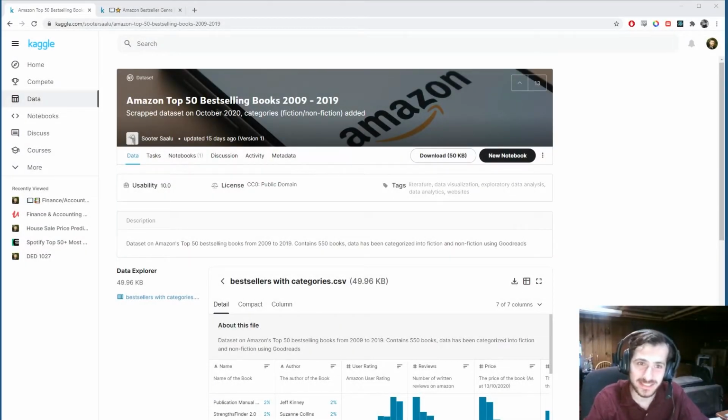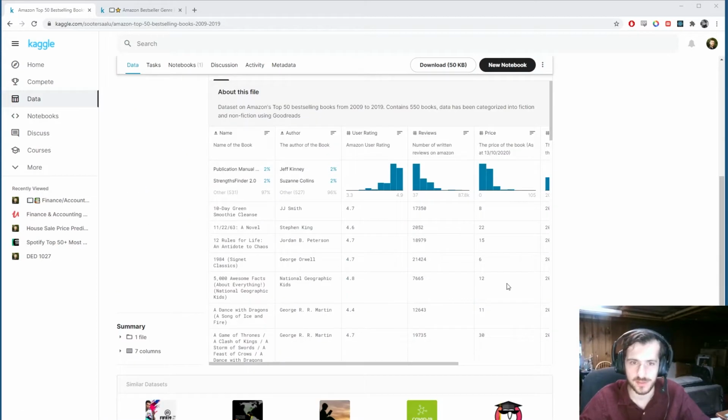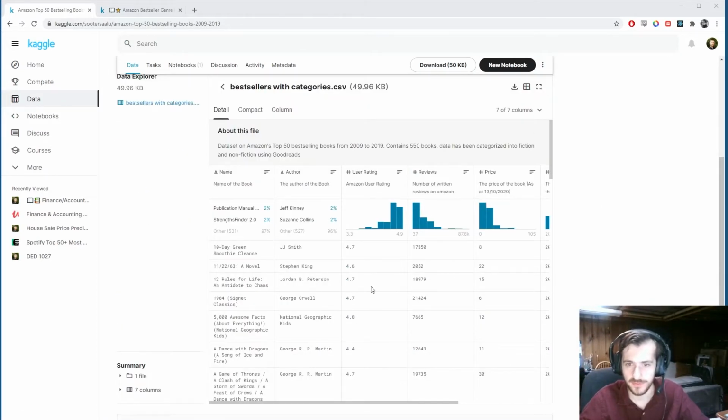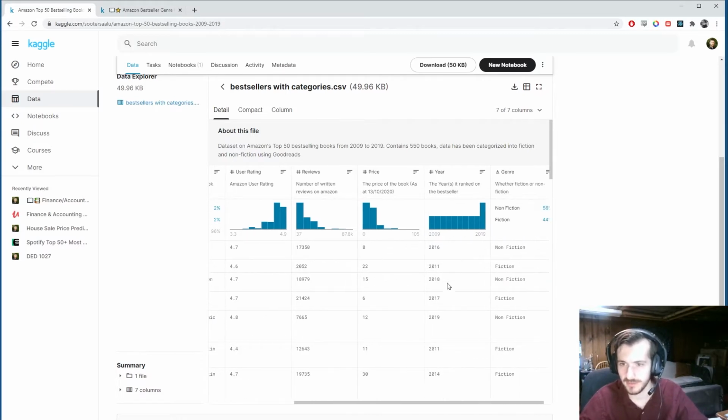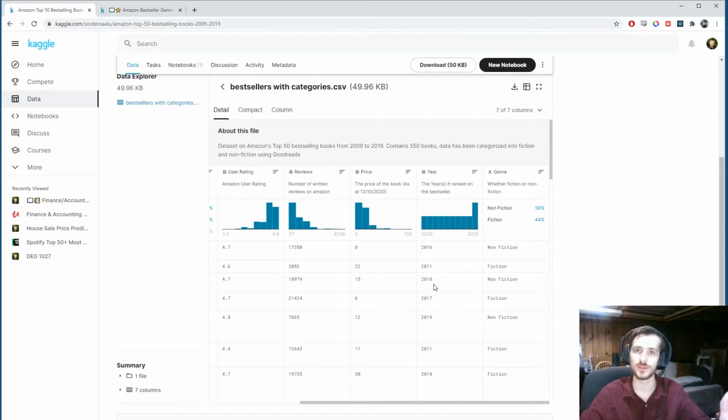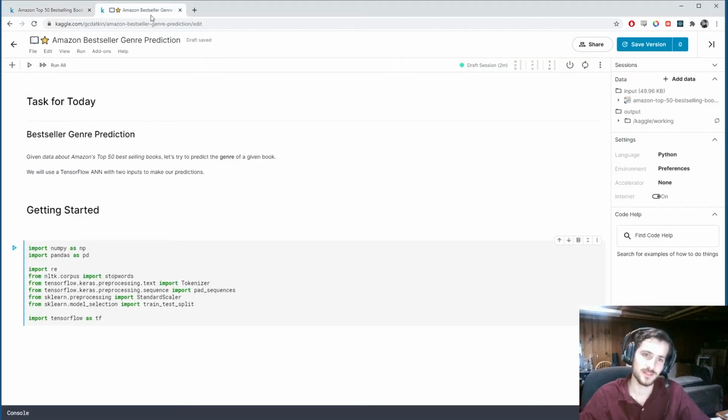Today we're looking at a data set of best-selling books from 2009 to 2019 from Amazon. And we're going to try to use the title of the book, the author of the book, user rating, number of reviews, and price and year to try to predict whether the book is nonfiction or fiction. Alright, so let's get started.